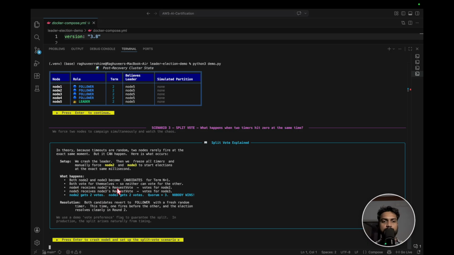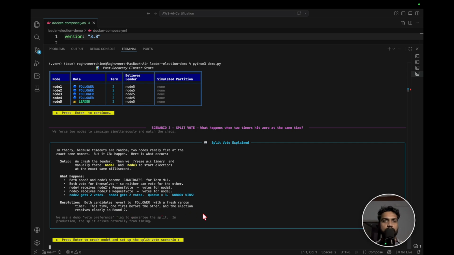Okay, so node 4 receives node 2's request and it gets 1 vote, and node 5 receives node 3's request and it will also get 1 vote. So at the end, node 2 and 3 get 2 votes. Both of them are at equal votes and nobody wins. So now at this point, both the candidates revert to follower with a fresh random timer. So this time one fires before the other, and the election resolves cleanly in round 2.